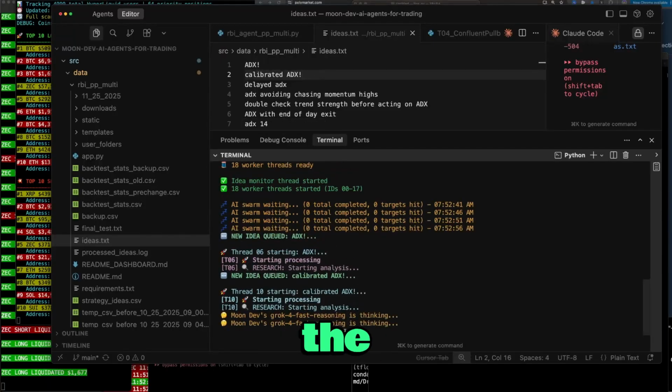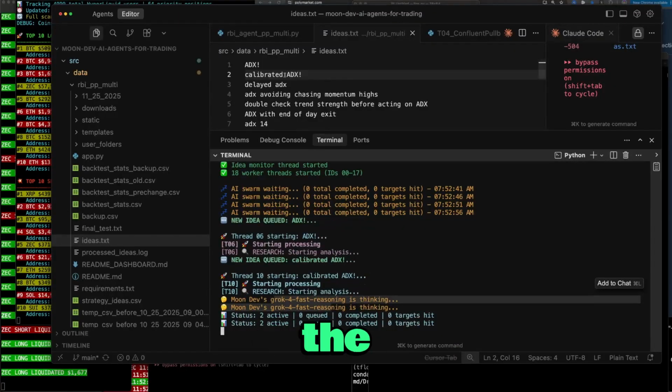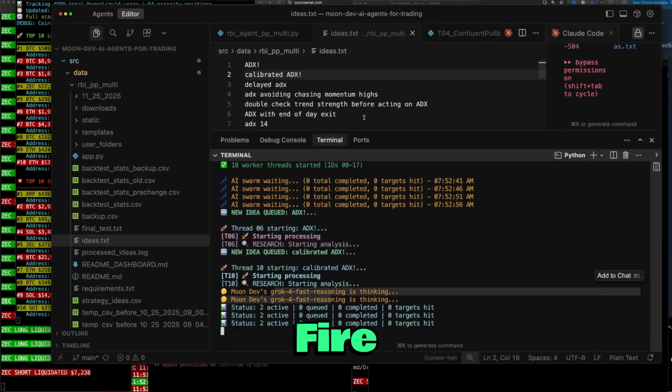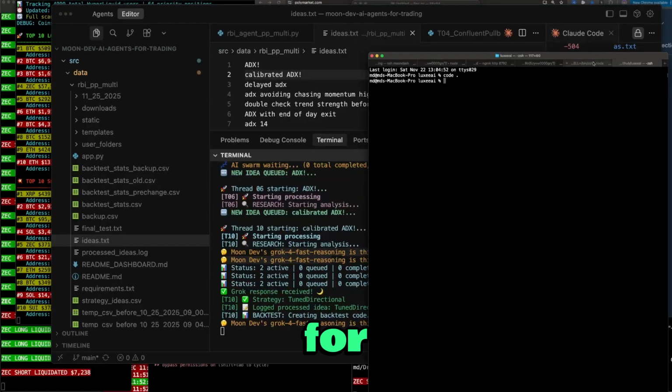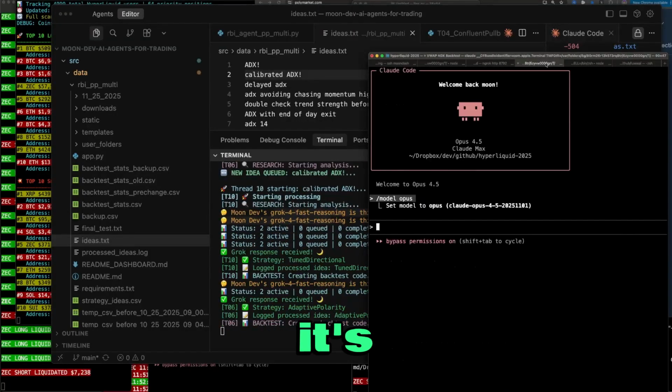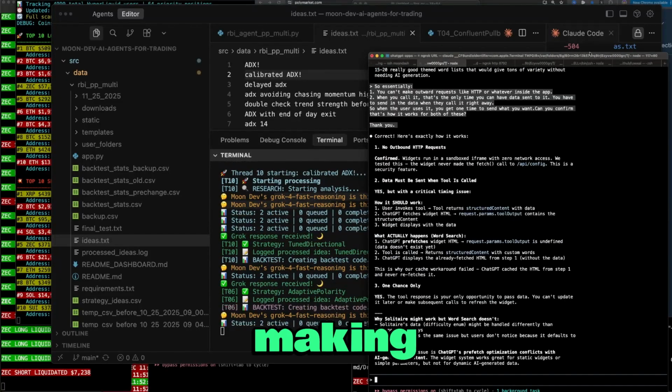So you can see here, if I just update these a little bit. Okay, you can see the threads are starting. It's using Grok for fast reasoning. Essentially, it's coding a backtest for me. So it's coming up with the idea based off my ideas and then coding a backtest for me. So it's fire, fire, fire. But I think this is the ultimate test for Opus 4.5 because it's stable, right? I'm always using this, and I'm always making it better and better.